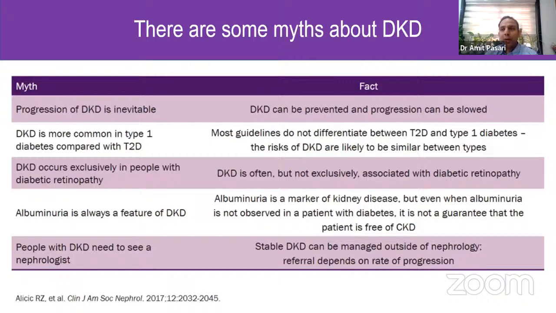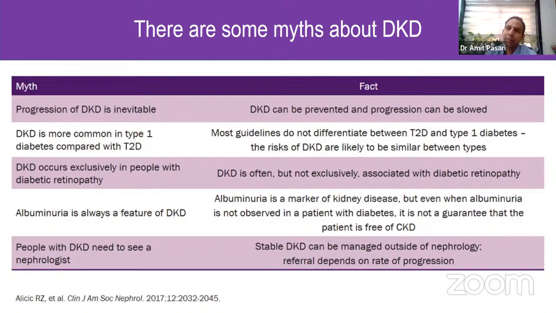There are some myths about diabetic kidney disease that we need to be aware of. There is a common concept among patients as well as among us physicians that progression of diabetic kidney disease is inevitable and there is no treatment for CKD. But the fact is DKD can be prevented, and even if not prevented, progression can definitely be slowed by the factors that we discussed till now.